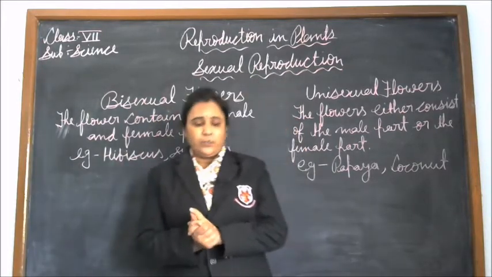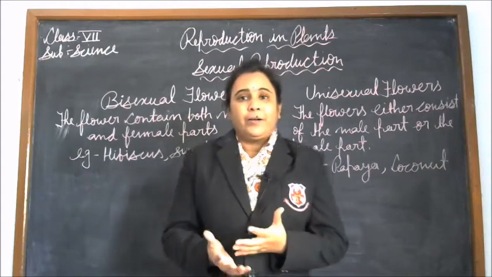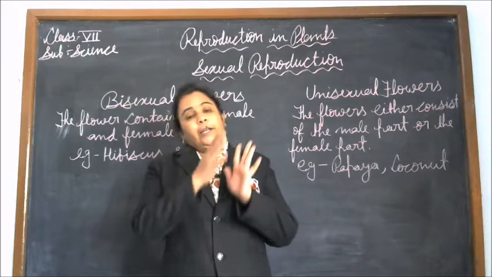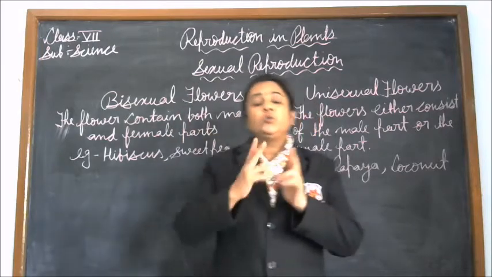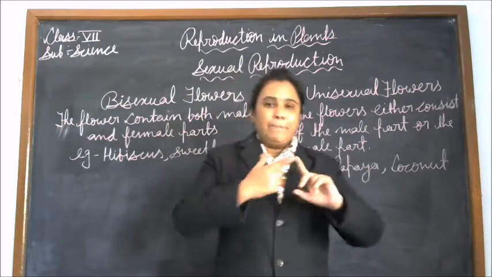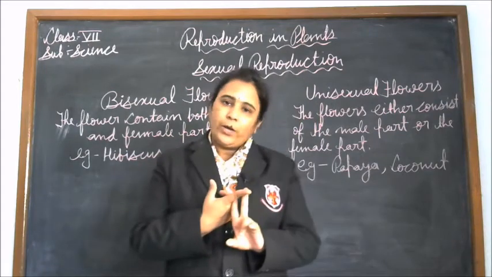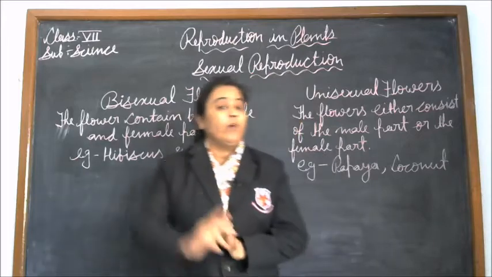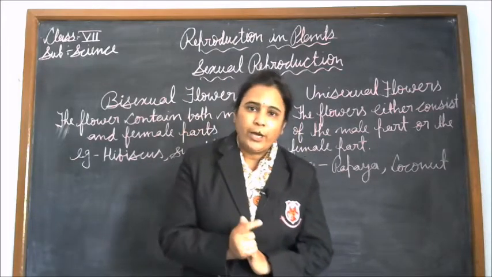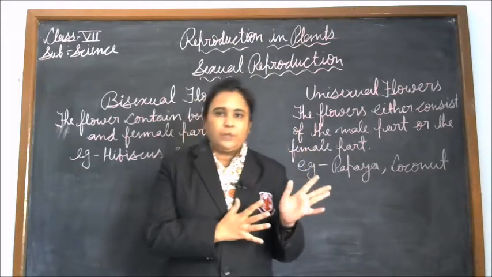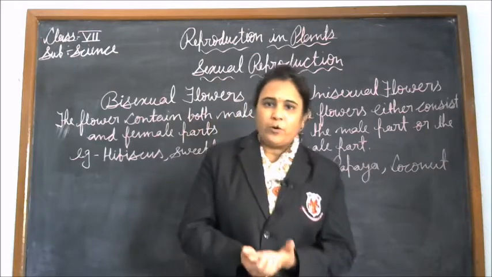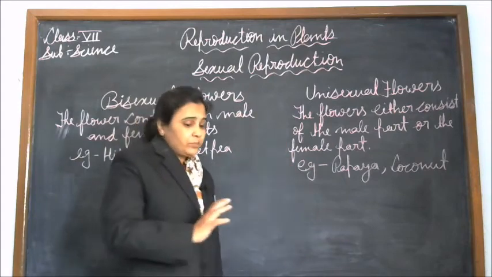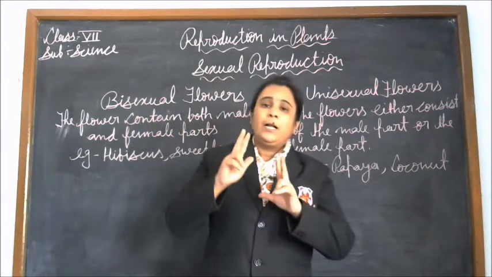Sexual reproduction occurs in plants by seed. In sexual reproduction, two parents are involved, male and female, but asexual reproduction involves only a single parent. We have studied asexual reproduction also. In sexual reproduction, a male and a female parent are involved.